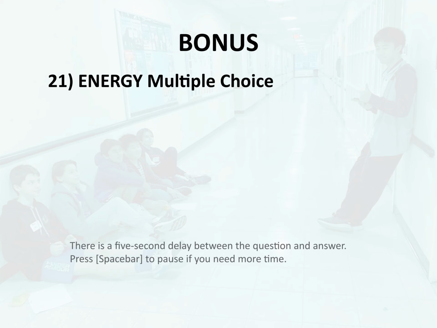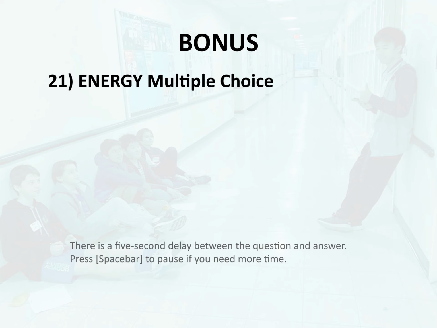Bonus 21. Energy. Multiple choice. Which of the following rates, referring to costs for peak hour cost versus off-peak hour cost, respectively, would most incentivize a homeowner for running their large appliances during off-peak hours rather than peak hours? W. $2 per kilowatt and $0.10 per kilowatt hour.